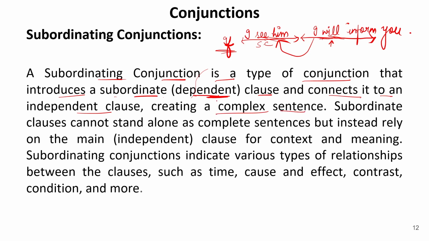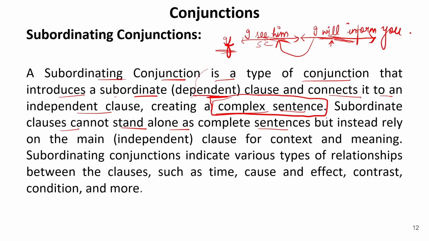Creating a complex sentence. Now, when we used coordinating conjunctions, that formed a compound sentence, and subordinating conjunctions, because these behave like conditions, form complex sentences. Subordinate clauses cannot stand alone as complete sentences. For example, if I say, I see him, this is not a complete sentence. When I join this with it, this will definitely complete the sentence. For example, if I say, if I go there, this is not a complete sentence.